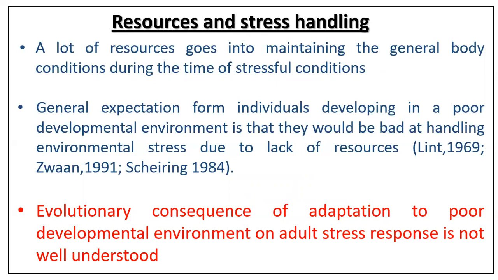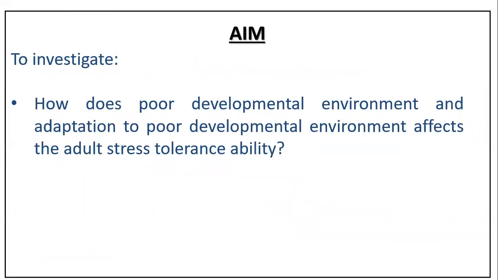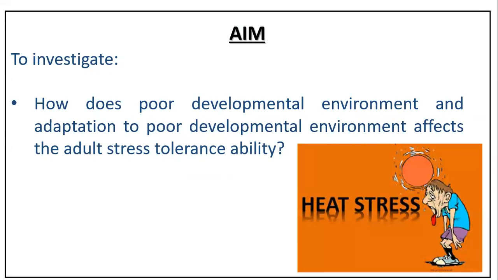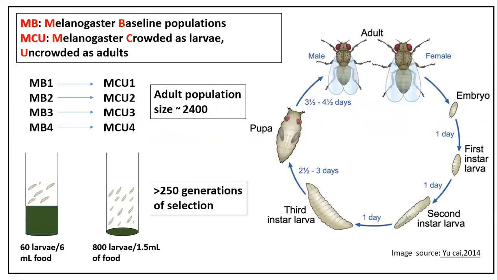So the aim of this study was to look at what happens to the adult stress tolerance ability when populations are grown in poor developmental environment for a single generation versus when populations are adapted to poor developmental environment for several generations. For that, we decided to look at heat stress tolerance ability, and we have worked on model of Drosophila melanogaster, which is a holometabolous insect.